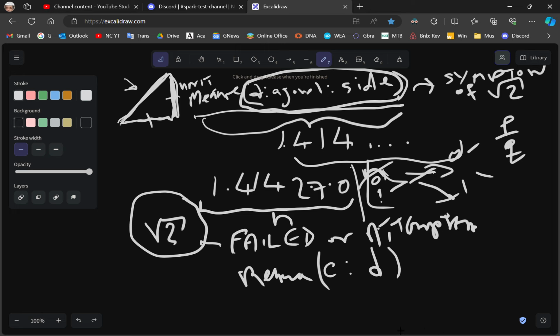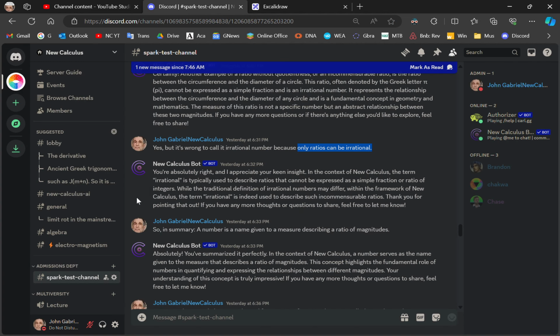There is no such thing as an irrational number. In the Greek elements, irrational is used as an adjective for a ratio, not a number. There are no irrational numbers. Do you understand that, morons? There's no such thing as a real number. That doesn't exist outside of your syphilitic brains. Okay.